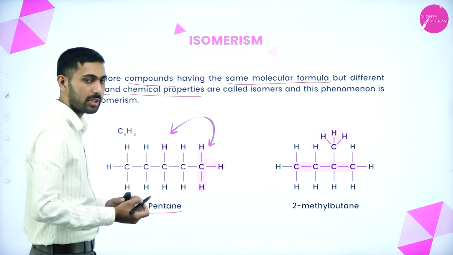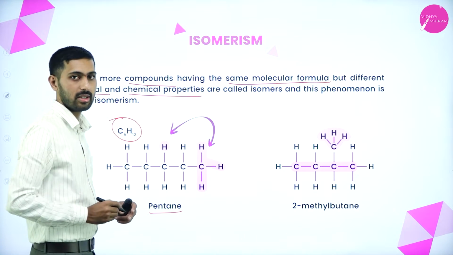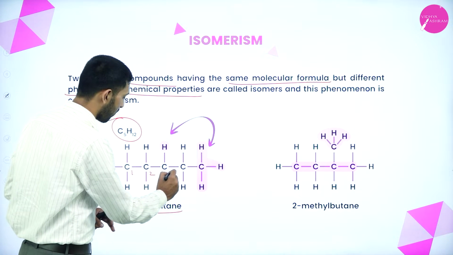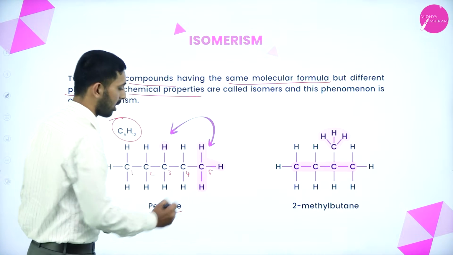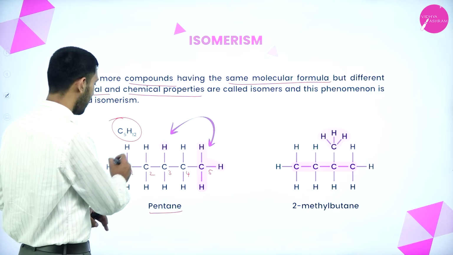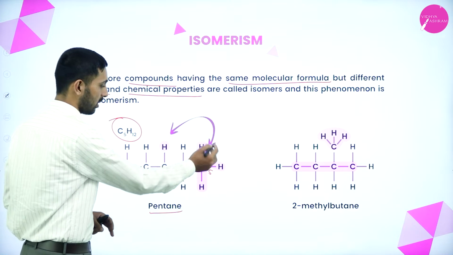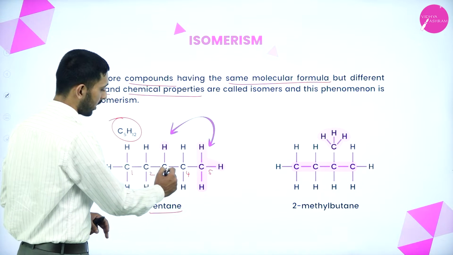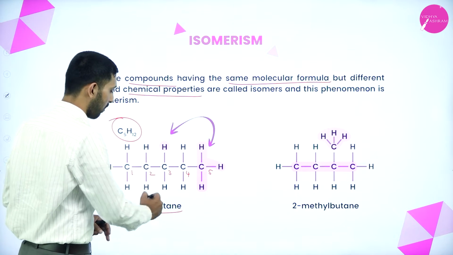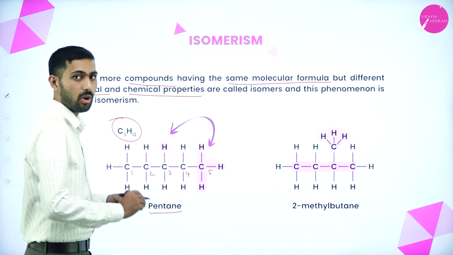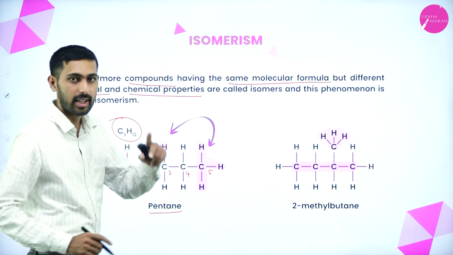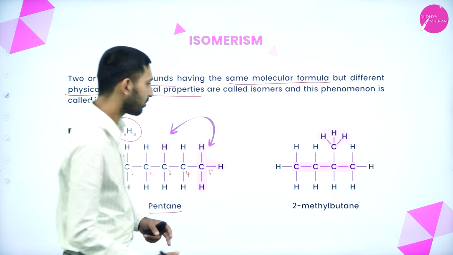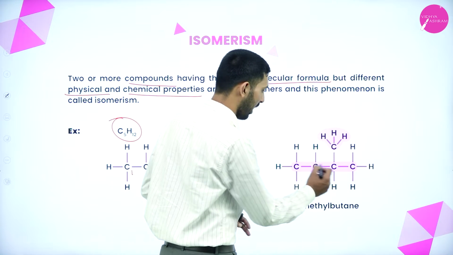Now what is the formula of that? C5H12. So we have to take 5 carbons. 1, 2, 3, 4, 5 carbons I have taken. At the sides I have represented CH3. Correct, right? Next, for the second, third and fourth carbon, we have represented CH2. What do you mean by isomerism? Compounds having the same molecular formula but differing in physical and chemical properties. Here you see how many carbons we have.